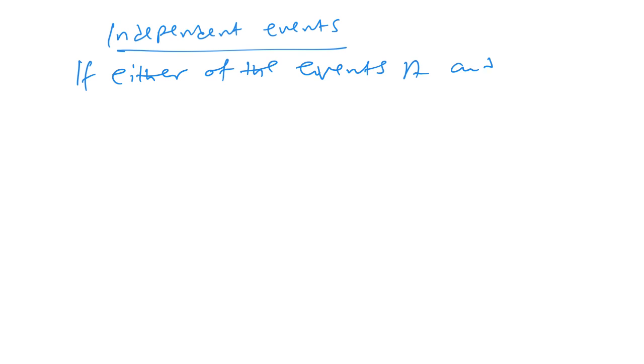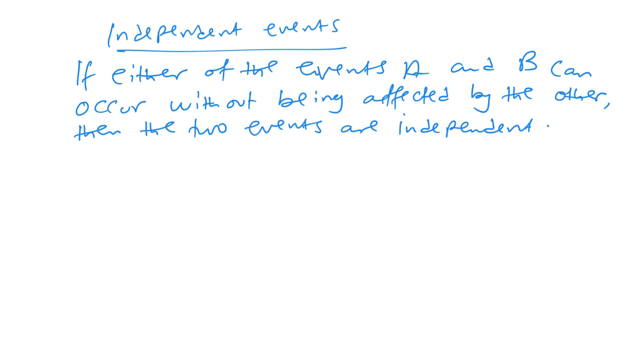If either of the events A and B can occur without being affected by the other, then the two events are independent. The occurrence of one event does not in any way affect the occurrence of another event.